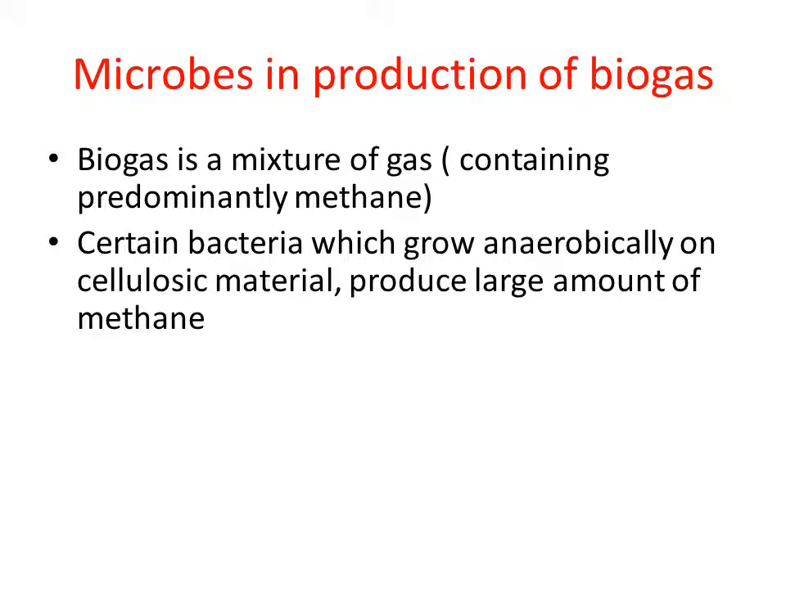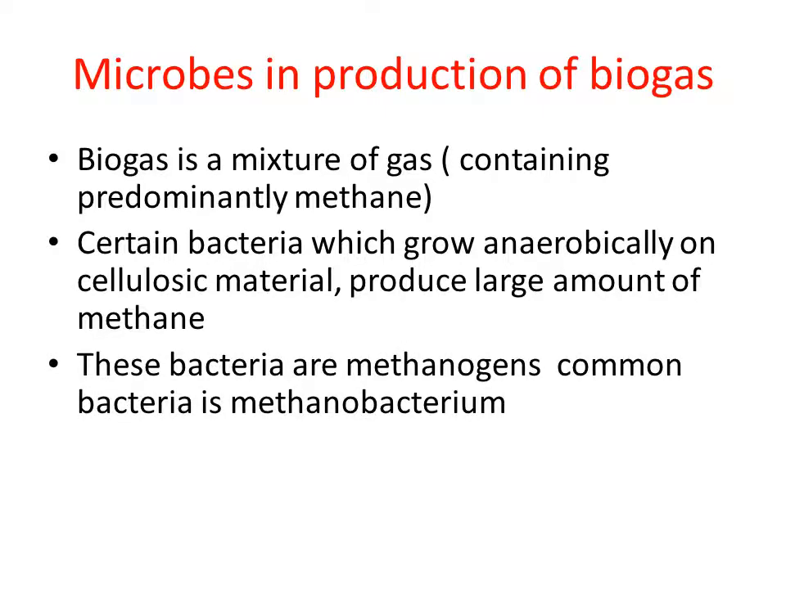So this is a very simple concept. Methane is the end product. This is produced when the anaerobic microorganisms act on cellulosic material. Clear? So which is the actual cellulosic material used in biogas production?